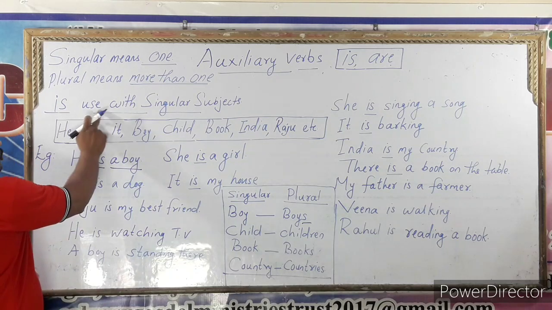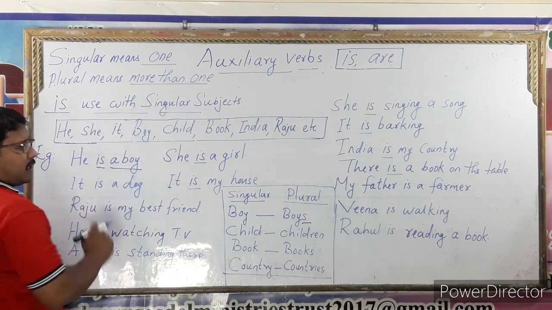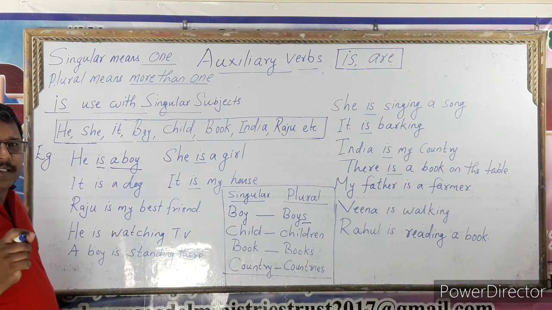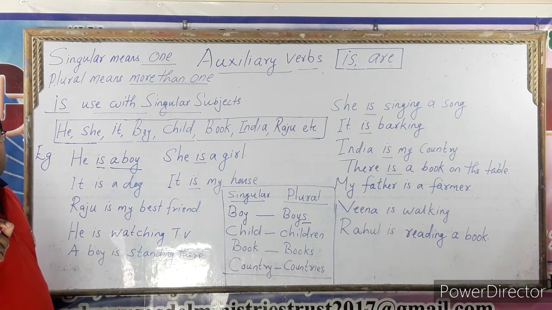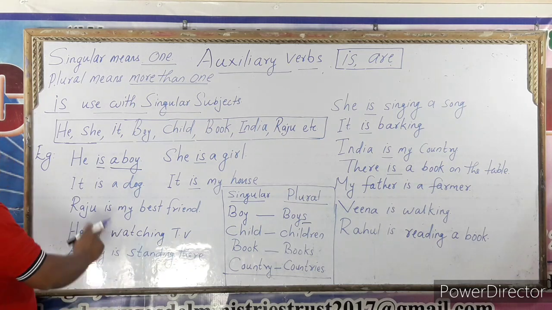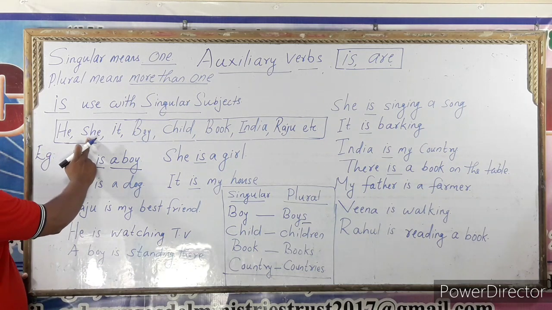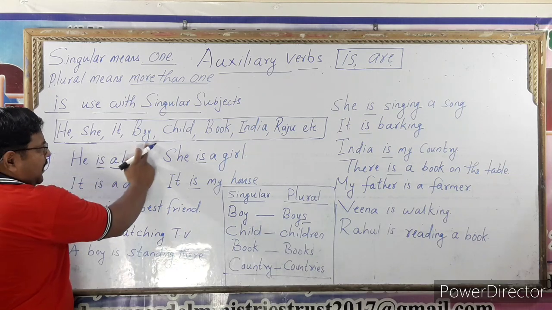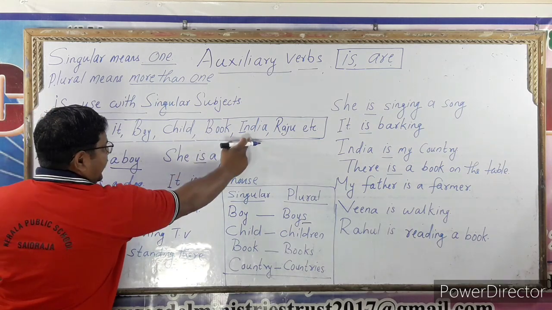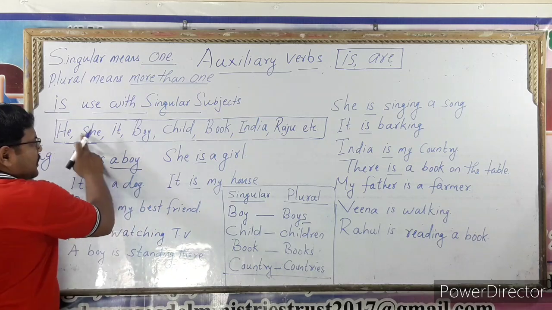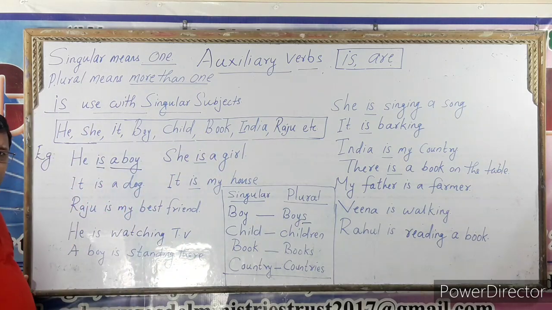So is is used with a singular subject. Is is always used with singular subjects. He, she, it, boy, child, book, India, Raju. See these words.